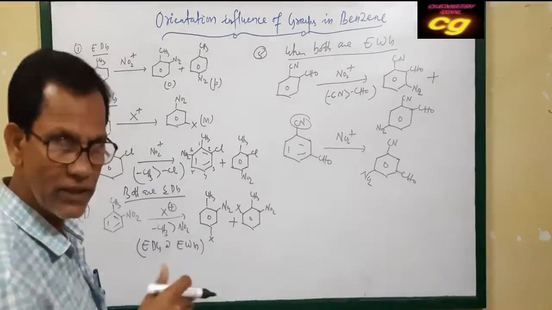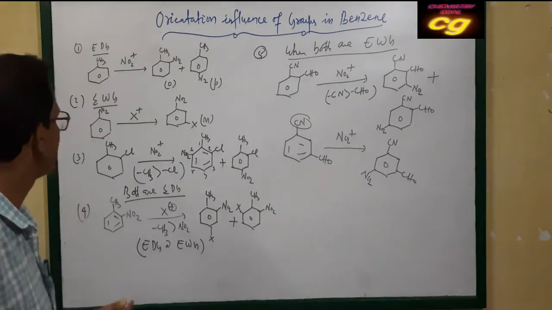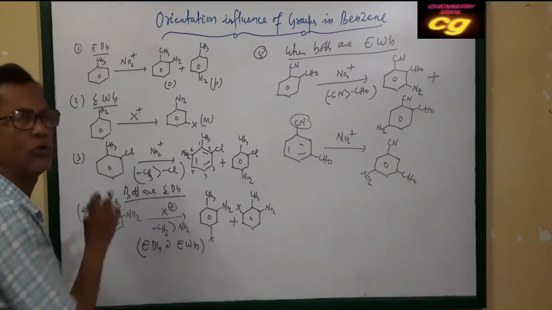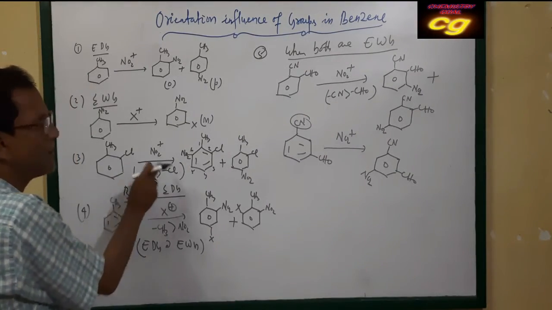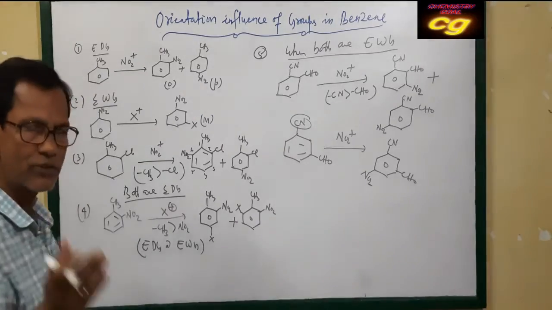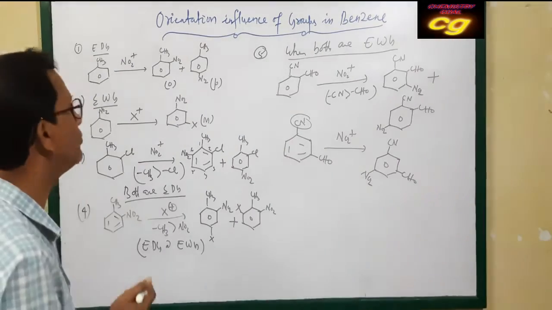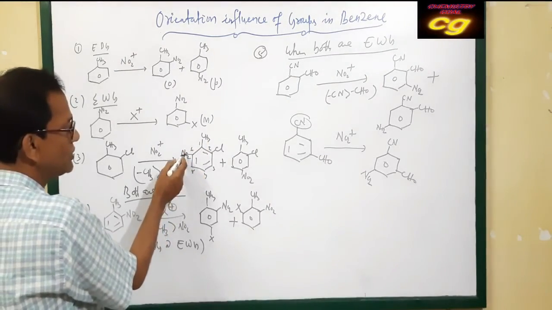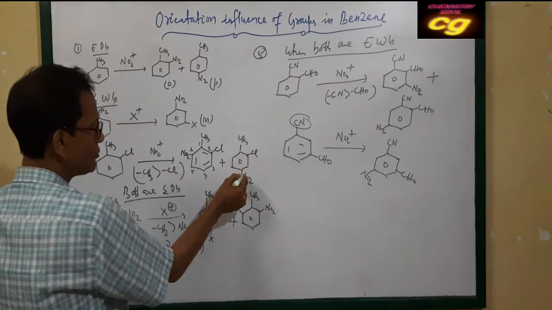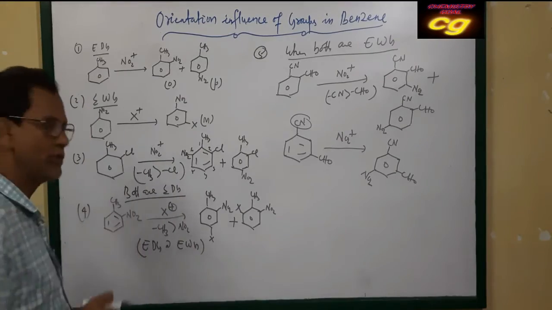So we have to see the nature of the group attached to the benzene ring. Let me revise this. If both are electron donating groups, then methyl is more reactive towards chlorine. So the next substitution will depend upon the methyl group position. As the methyl group is here, the para position is this and the ortho position is this. So nitro goes at this position or this position.